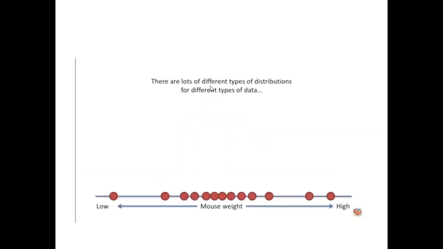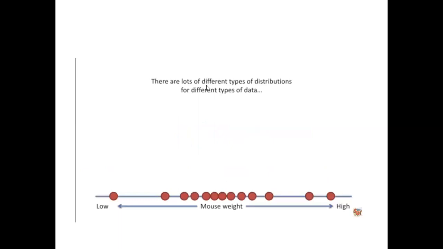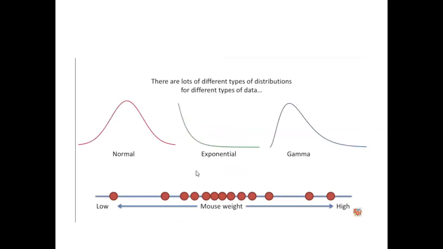With respect to maximum likelihood estimation, there are lots of different types of distributions for different types of data. In our example, low and high, the values near the middle are close to each other.